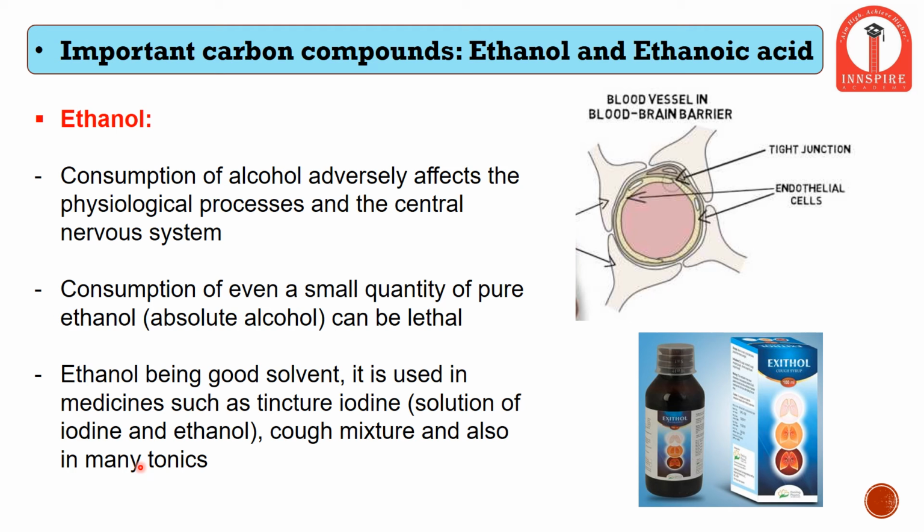Ethanol is commonly called alcohol, and we know various side effects of drinking alcohol to a larger extent. So how does this exactly affect our central nervous system? Our brain is protected by a thin membrane called the blood-brain barrier. In our brain we have various neurons.